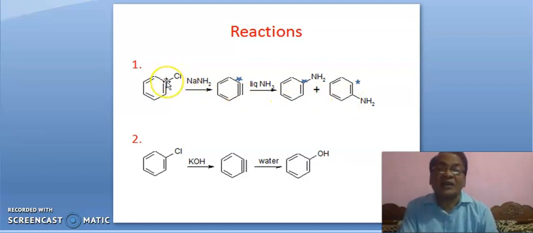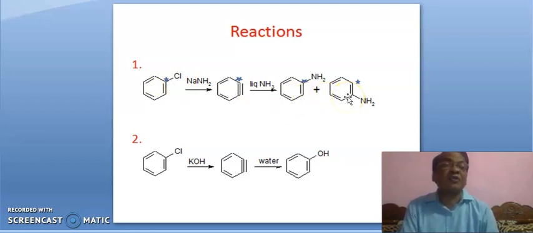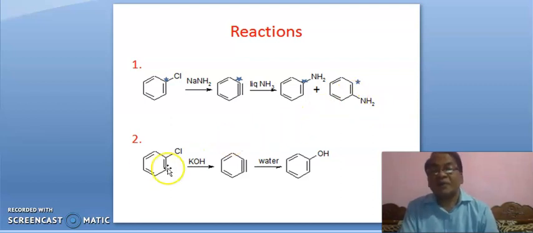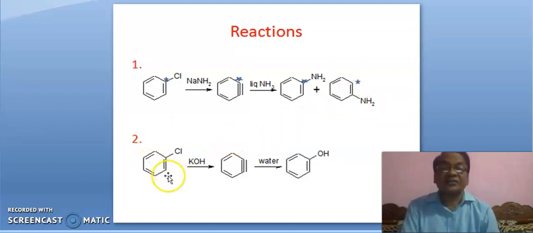If we take isotopic carbon here to which chlorine is attached, then two different products, although both are aniline, but here the amino group is attached to the isotopic carbon and here the amino group is attached to the normal carbon, that is C12.